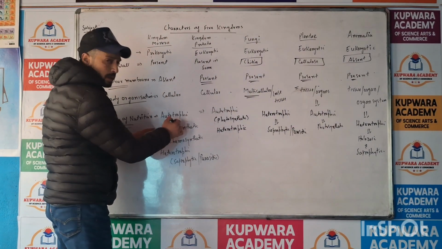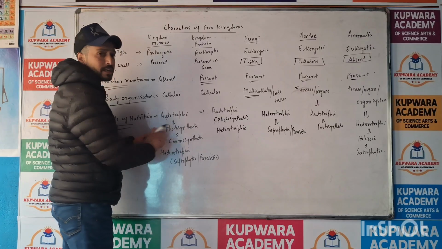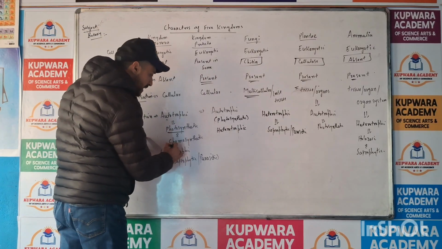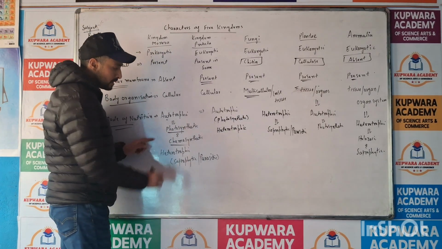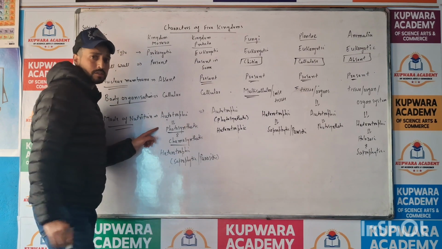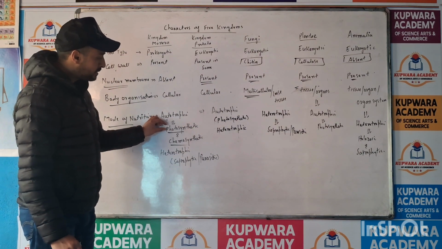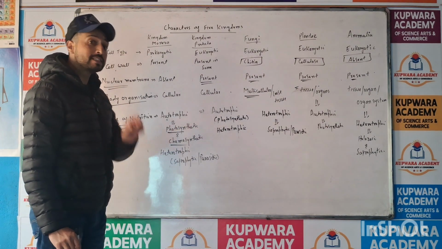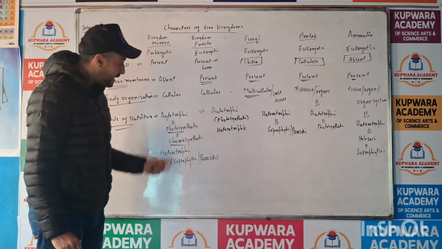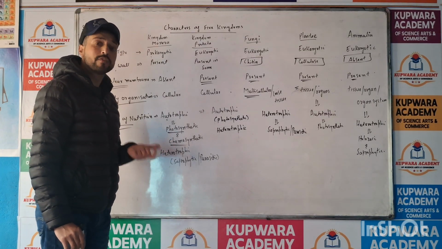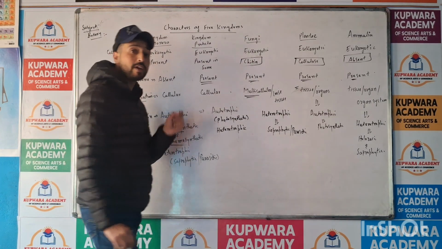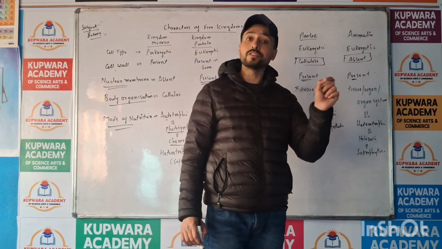This autotrophic mode of nutrition we divide into two more categories: photosynthetic and chemosynthetic. In photosynthetic mode of nutrition, the source of energy is sunlight. And in chemosynthetic mode of nutrition, the source of energy is chemical energy.